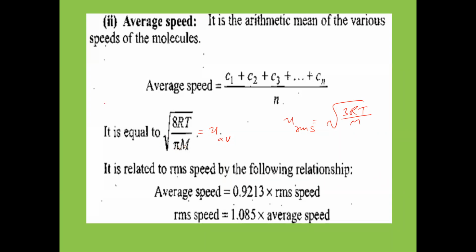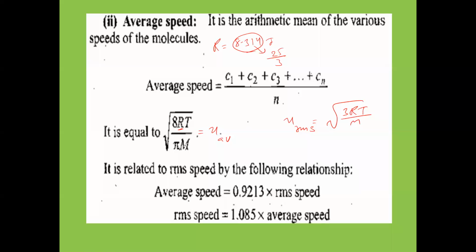Generally R value how much here? 8.314 joules we take. So this value generally we can take. For easy calculation, 25 by 3 you take here. 25 by 3 is nearly 8.314. So instead of writing 8.314, if you substitute 25 by 3 in place of R, it will be easy for calculations, remember.